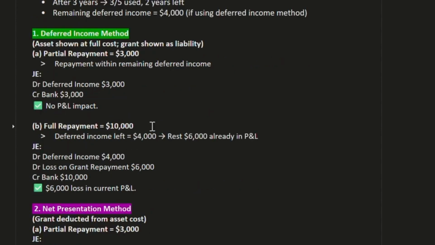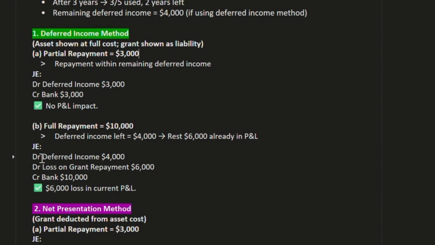Now full payment. In the full payment, the deferred income left is 4,000 and the rest, 6,000, is already in P&L, because we have already discharged it in the P&L. Now under the full payment, the general entry will be DR deferred income 4,000.